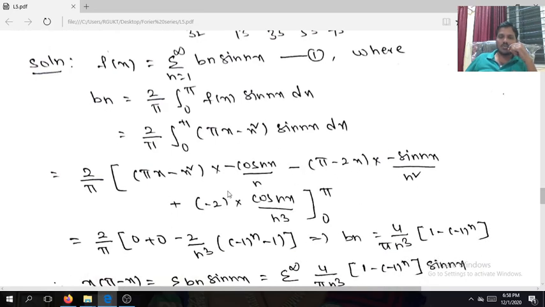Positive, negative, next positive. So minus 2: the derivative of pi minus 2x with respect to x is minus 2, times sin nx. Integration of sin nx is minus cos nx by n. The minus is already there, so minus into minus is plus.